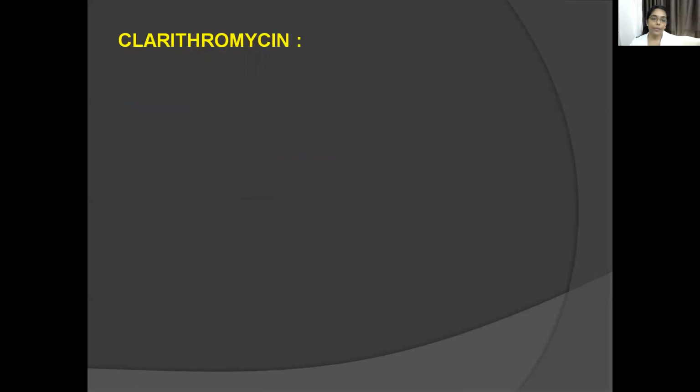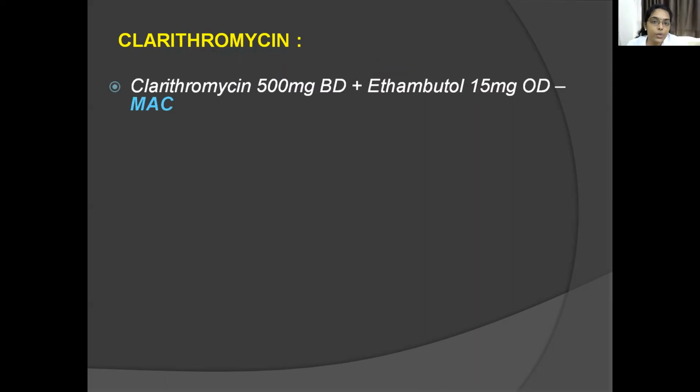Then coming to clarithromycin and azithromycin, we have more uses, so you just have to read them many number of times. Clarithromycin is used in MAC. MAC is Mycobacterium avium complex. This is an infection caused by Mycobacterium avium and Mycobacterium intracellulare. We see this in the late stages of AIDS where we see disseminated disease. So here we prefer giving clarithromycin along with ethambutol. So clarithromycin 500 mg BD plus ethambutol 15 mg OD.